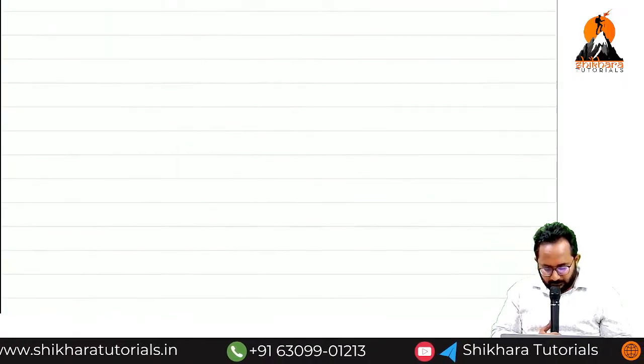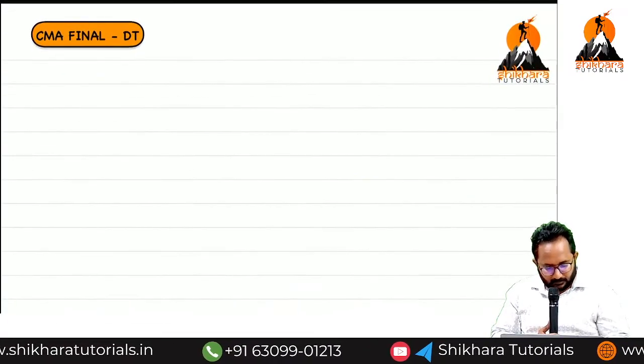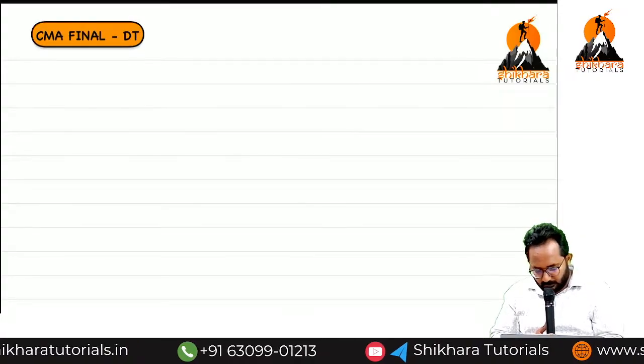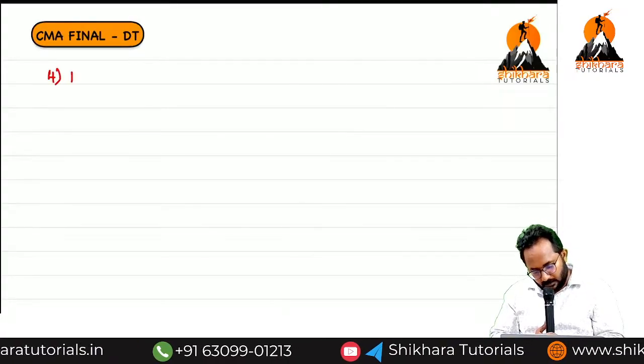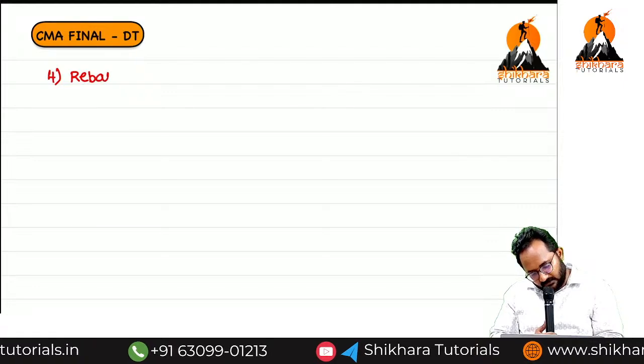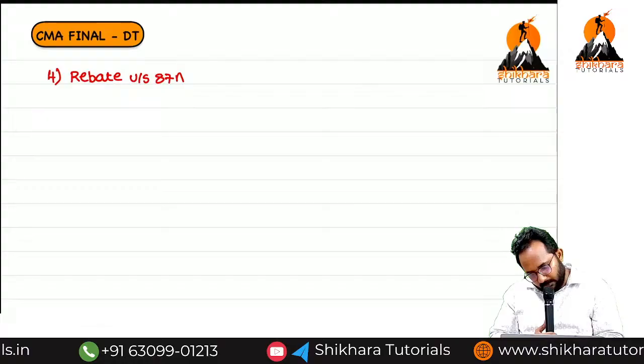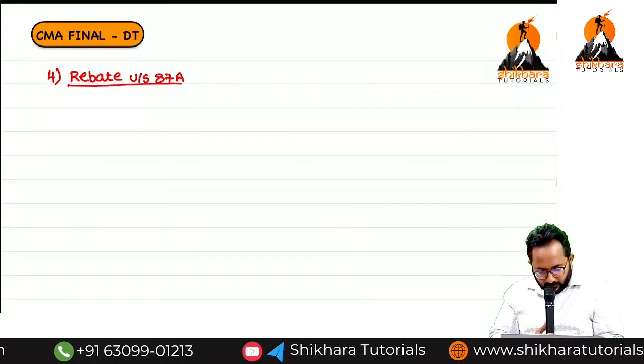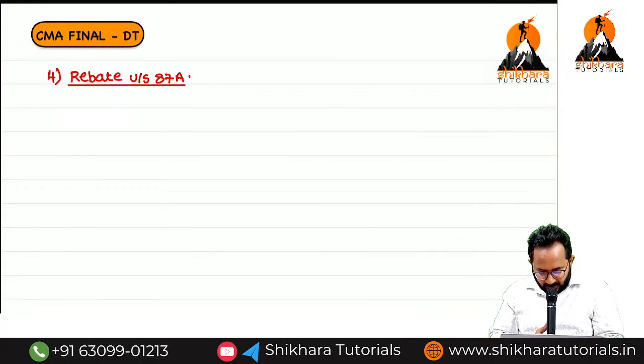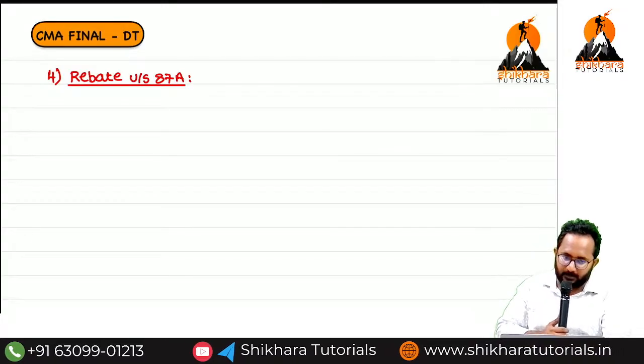What is that concept? Rebate. Rebate under which section? Rebate under section 87A.